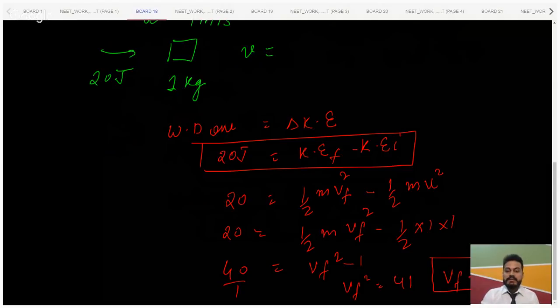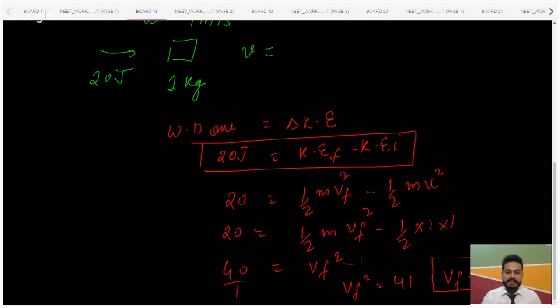Now let's see, have you understood the concept of the work energy theorem? Why are we using it, and what's the big deal about it? Are you guys getting it? To avoid kinematics, we use the work energy theorem. It makes the calculations very easy. We can get the answers very easily.